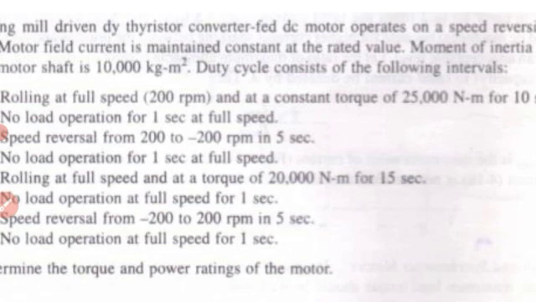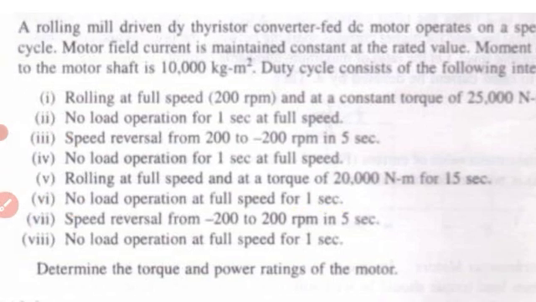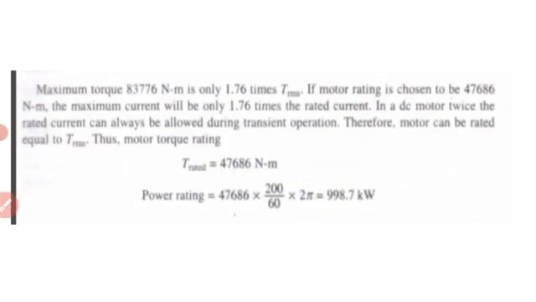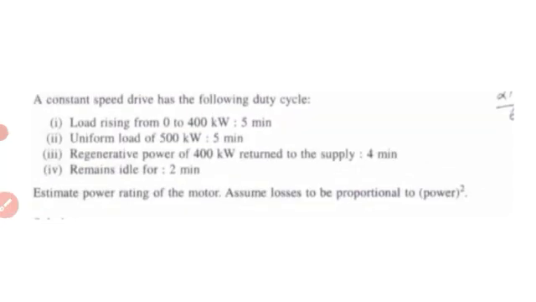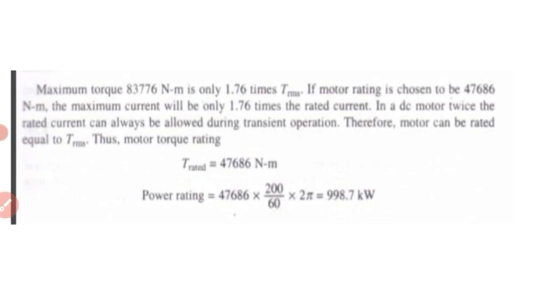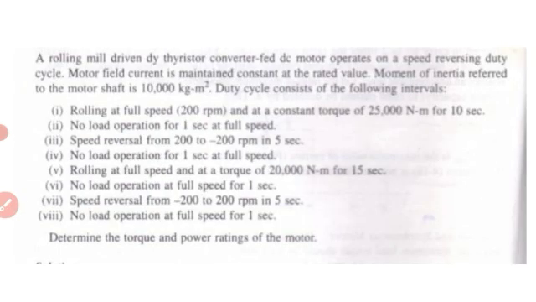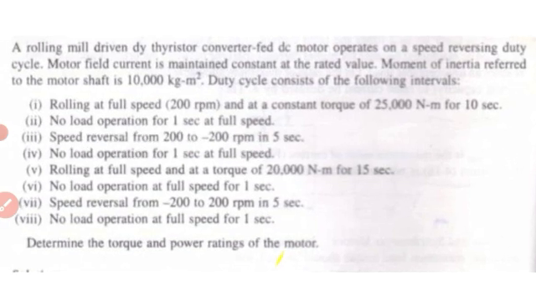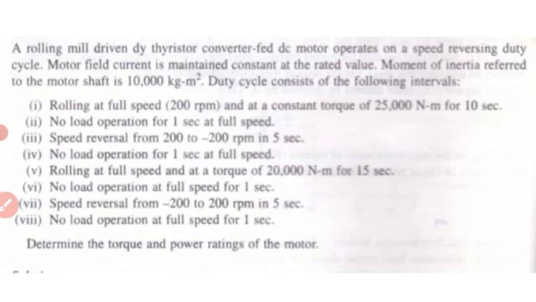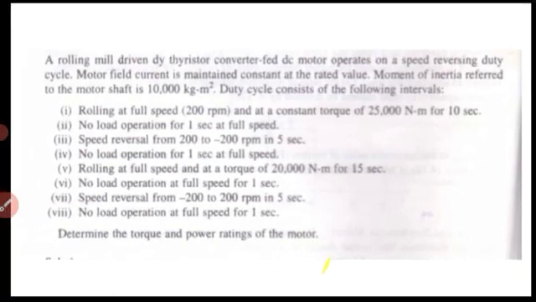These are the time intervals t1, t2, t3, and here we will get the torque. With the help of the equation, the maximum torque rated. Speed reversal also will be given here for 5 seconds. This numeric problem I will solve in the next video lecture.